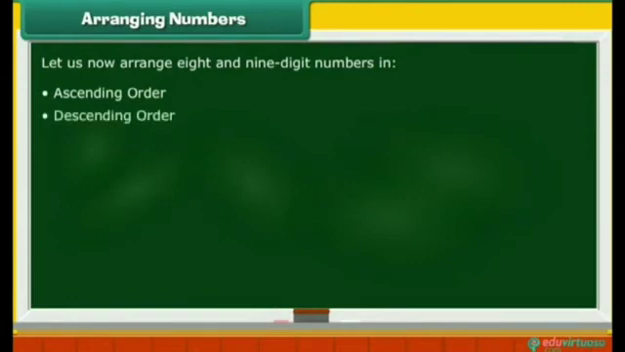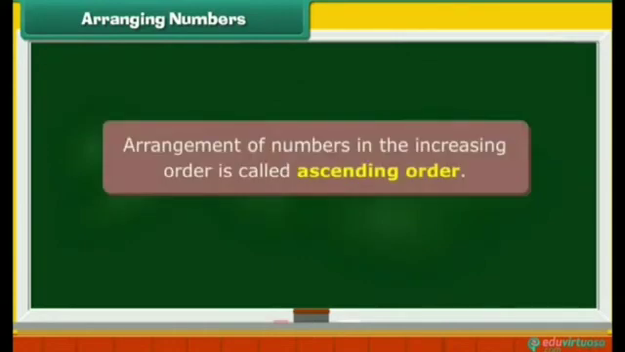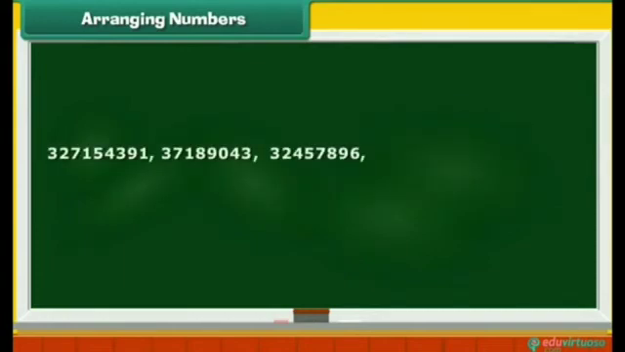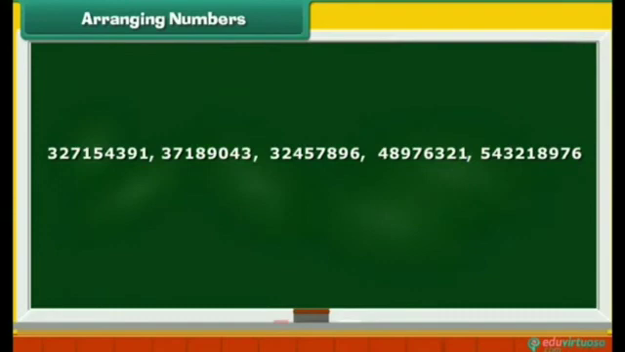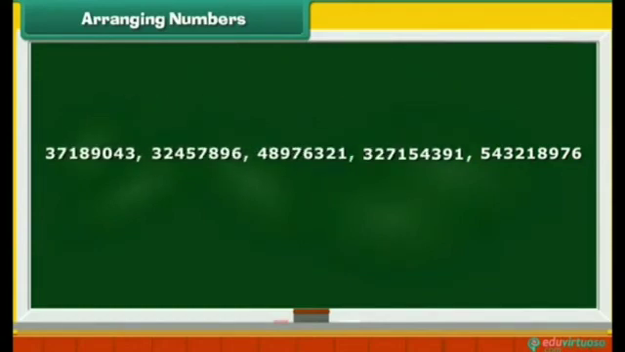Let us now arrange numbers in ascending order. Arrangement of numbers in the increasing order is called ascending order. Consider these numbers. Count the digits in each number. The first and the last have 9 digits. The rest have 8 digits. Since we are arranging the numbers in ascending order, 8-digit numbers will come first, followed by 9-digit numbers.